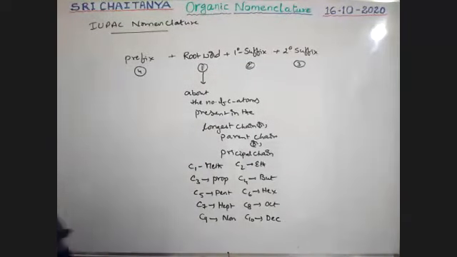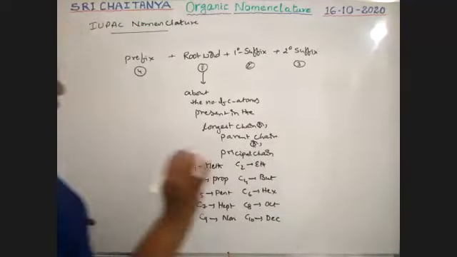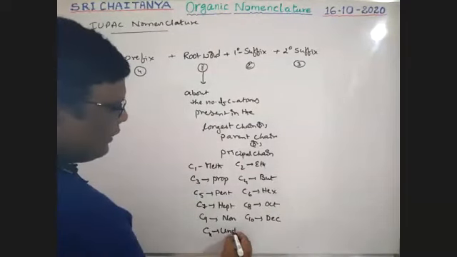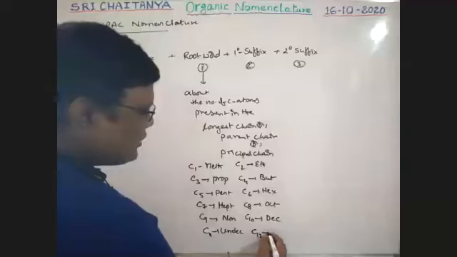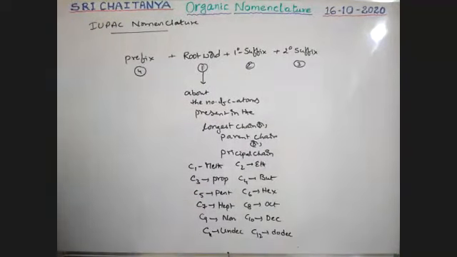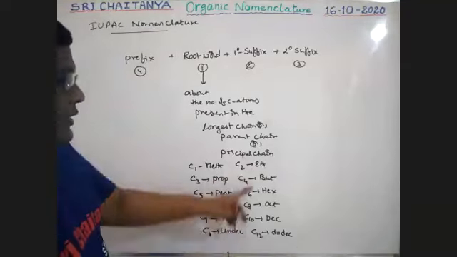10 carbons, dec or deca. Decade, dec. Next, 11 carbons, undec. 12 carbons, dodec. Like this it goes on, boys. These are the root words.